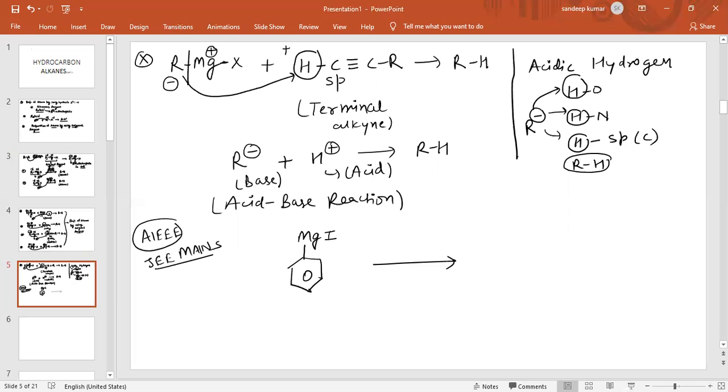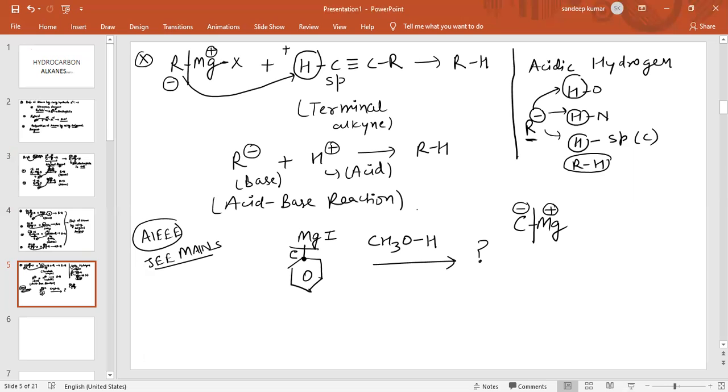It reacts with CH3OH. The product obtained is, so this reaction is very simple. As we can see, this carbon and magnesium bond, always the bond between carbon and magnesium breaks, and magnesium acquires plus charge and carbon acquires minus charge. Now see, this R minus will behave as a base, and the hydrogen is from the acid, so it is an acid base reaction.